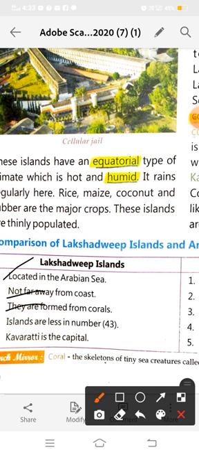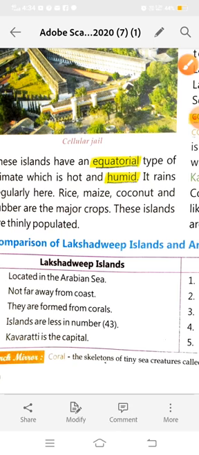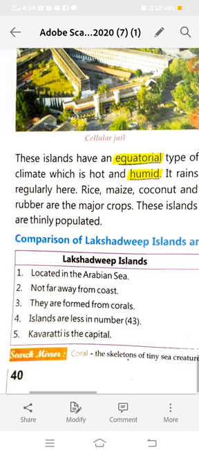They are formed from corals, and the islands are less in number, only a group of 43 islands. Kavarati is the capital, and Lakshadweep is located in the Arabian Sea on the west side of India.